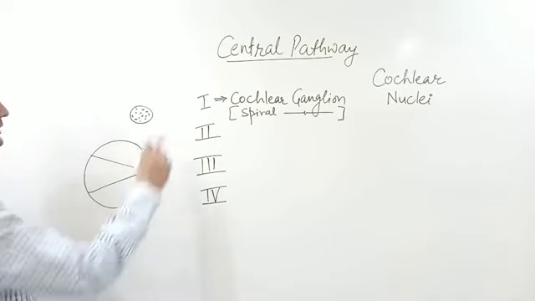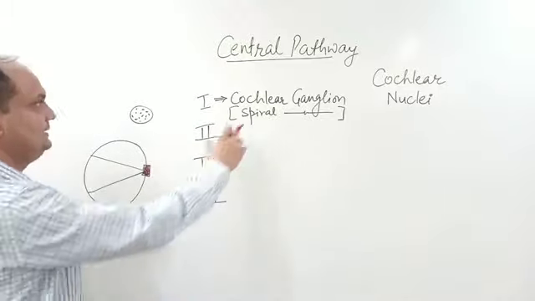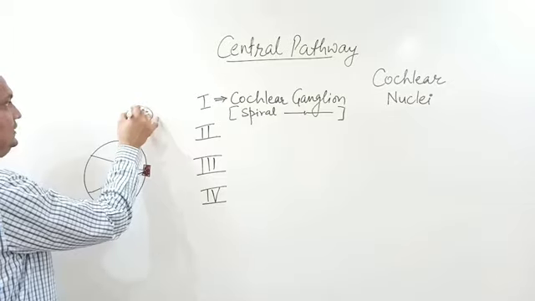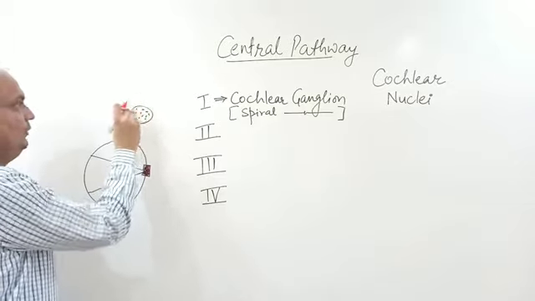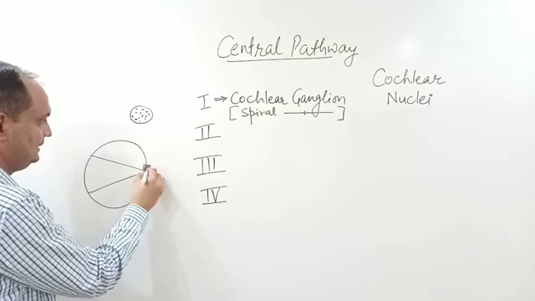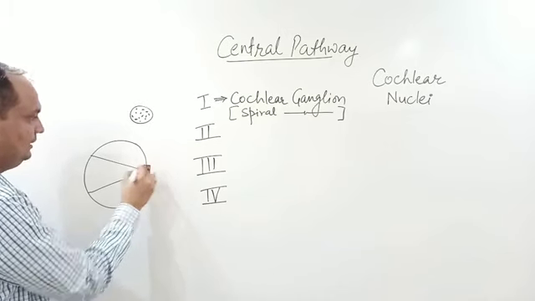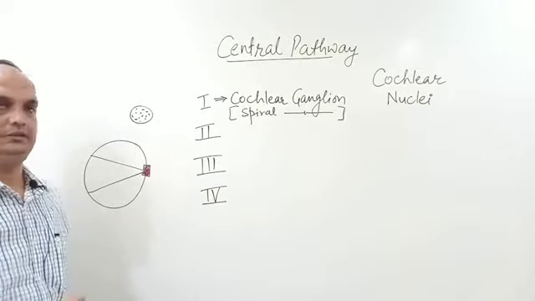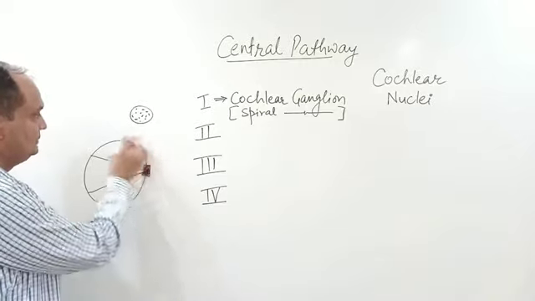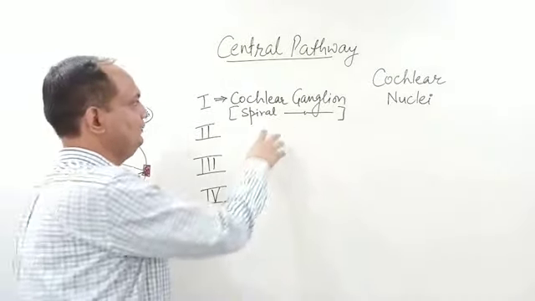So in this cochlear ganglia, what is unusual? The unusual thing is that it is not a collection of neuronal heads at one place. It is actually scattered neuronal heads, and these scattered neuronal heads are present in the bubble like spaces in this bony part of the cochlea. So this acts as a first order neuron.